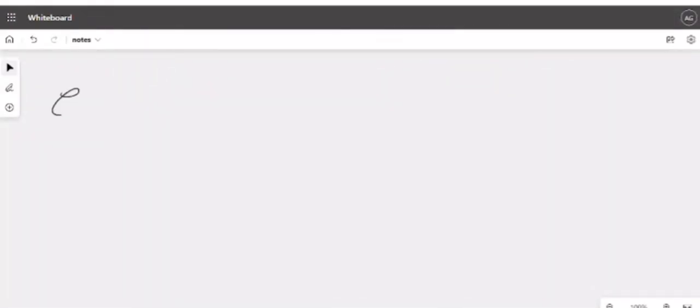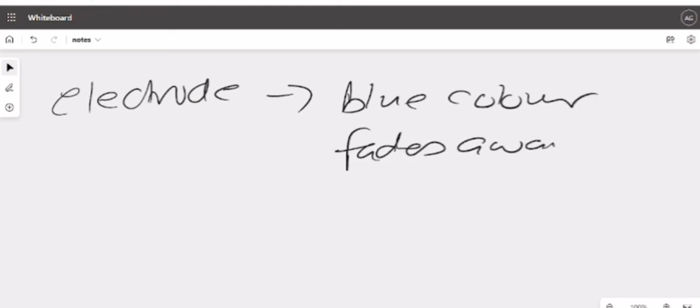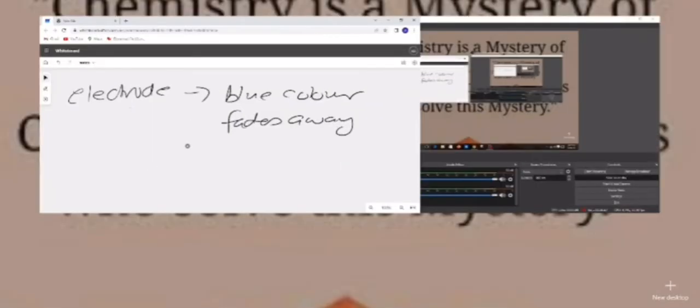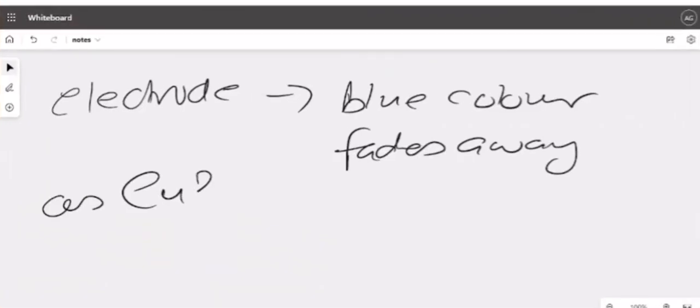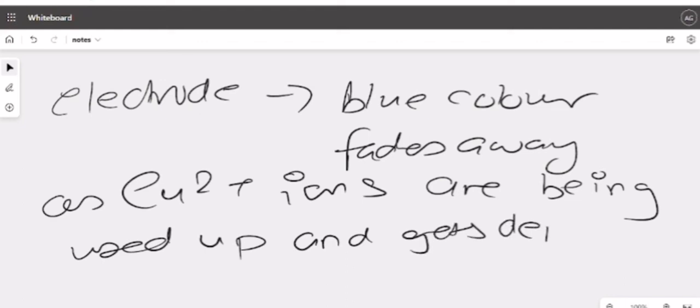Very important question: the blue color of the electrolyte fades away as Cu2+ ions are being used up and get deposited as Cu metal.